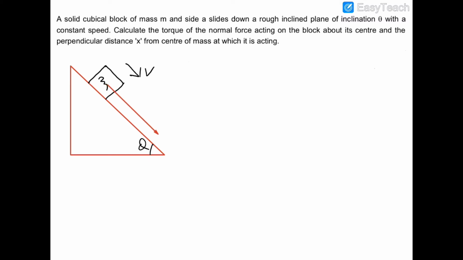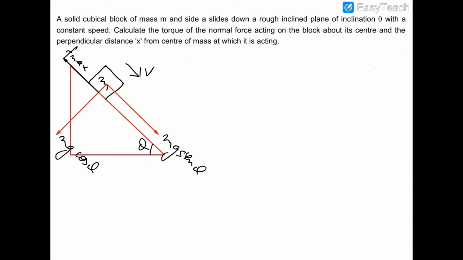This is mg sin theta, and the normal reaction, in fact this component would be mg cos theta. The friction would be acting on the block in the backward direction, like that, and this will be the maximum friction because sliding is occurring.